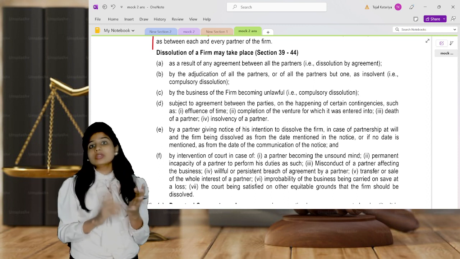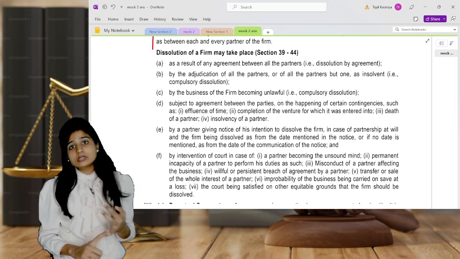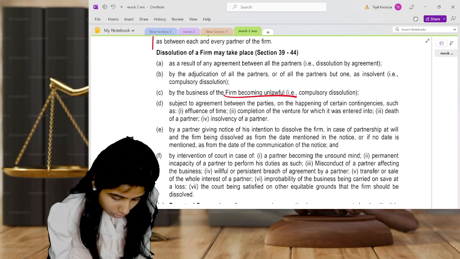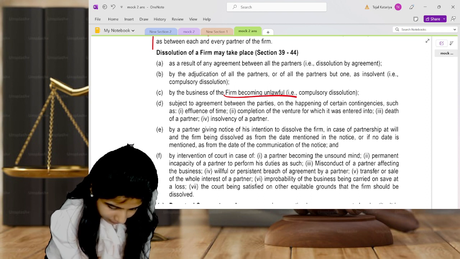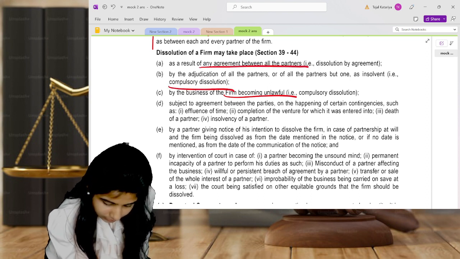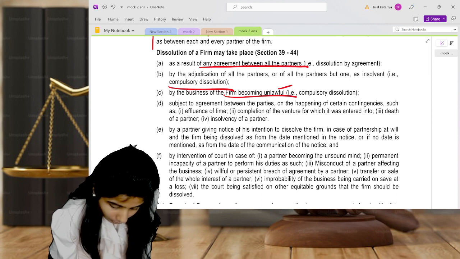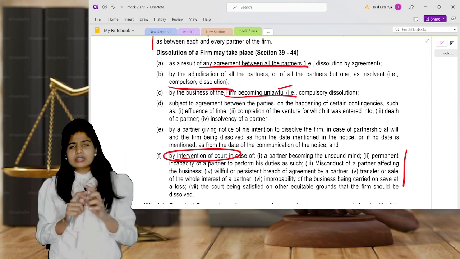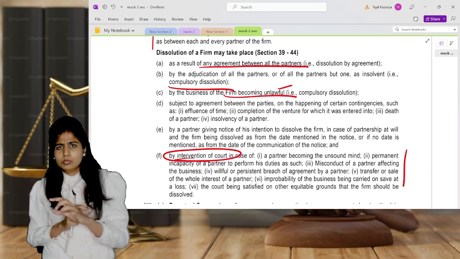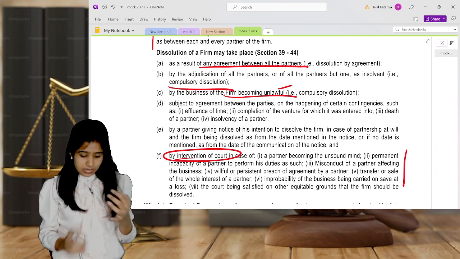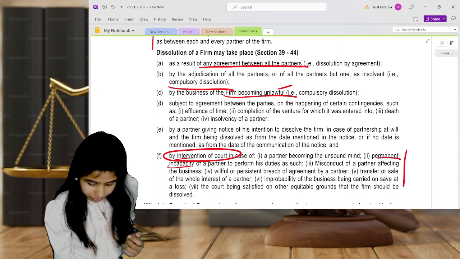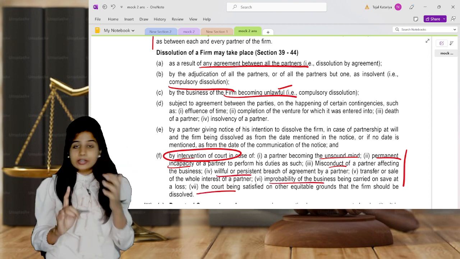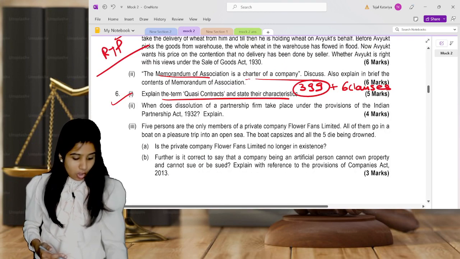So not by order of a court, either voluntary dissolution or compulsory dissolution because of the happening of some events, or your business becoming unlawful. See here, they have given: agreement between all the partners, compulsory dissolution because it becomes unlawful, or because of the intervention of courts. You had 6-7 points. Just try to remember that chart which is given in your module also. Whether there is permanent incapacity of a partner, unsound mind, misconduct, all the 7 points you're supposed to write only as points and not elaborate on them.